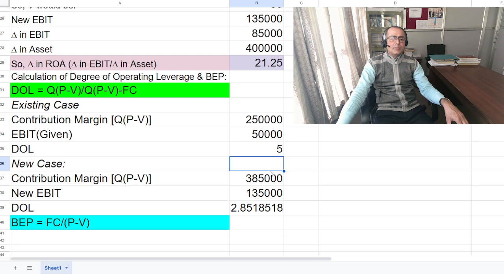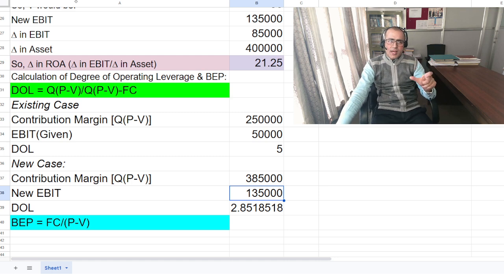Now similarly for contribution margin for the new case, simply here you can use 7,000 into 95 minus 40, and this way it will be 3,85,000. While new EBIT is 1,35,000, you already calculated, even though you could find it as 7,000 into 95 minus 40 minus 2,50,000.